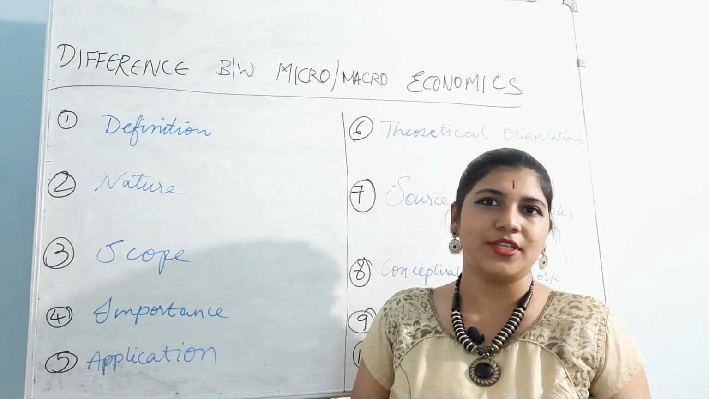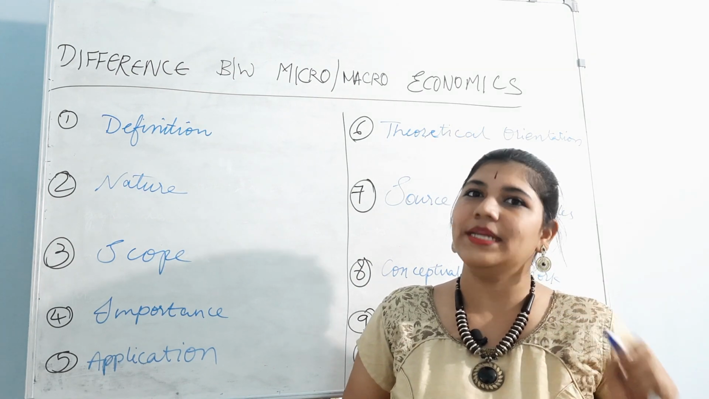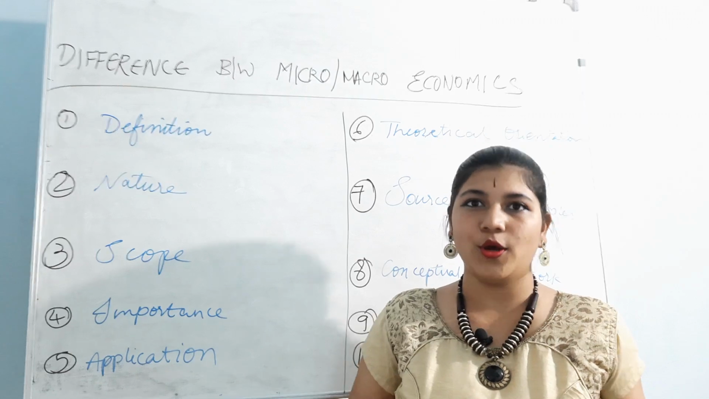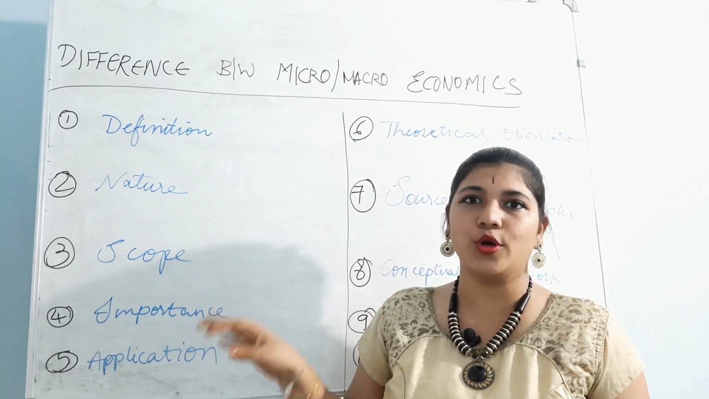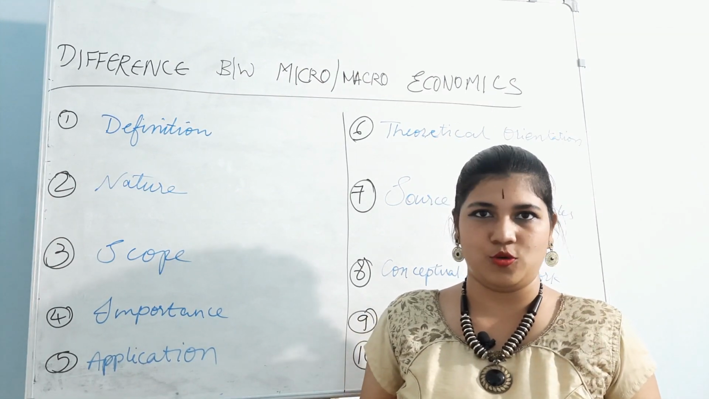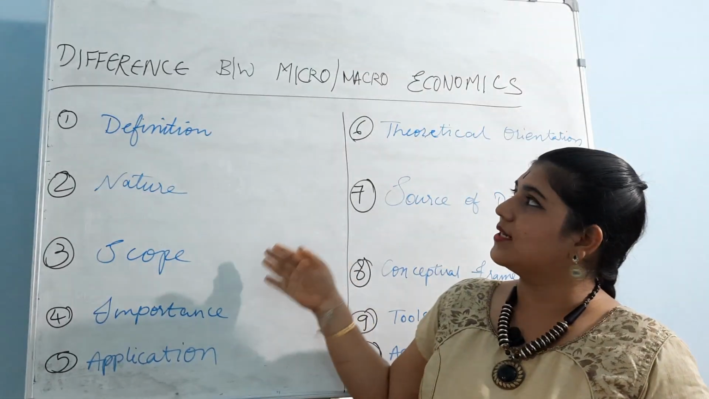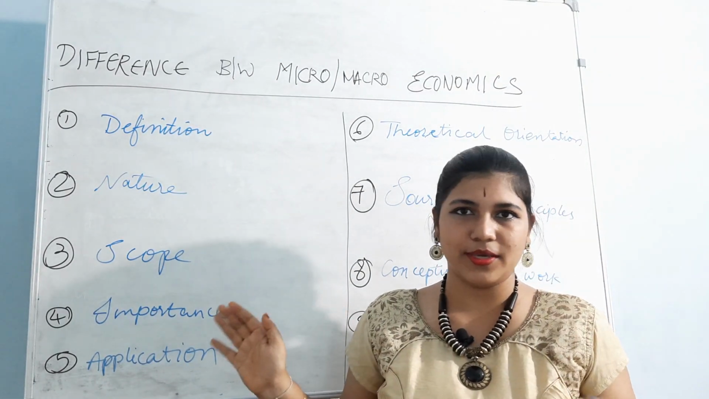So, we are done with microeconomics and macroeconomics. Now, you have a complete idea about what is micro and what is macro. Based on these points, we are going to understand more deeply what is micro and macro. We are studying the difference between micro and macro. What is the difference?